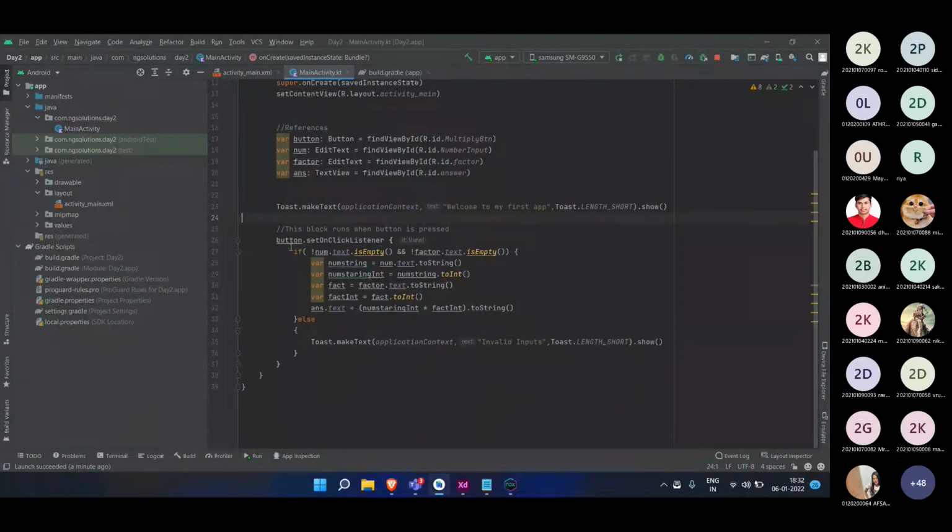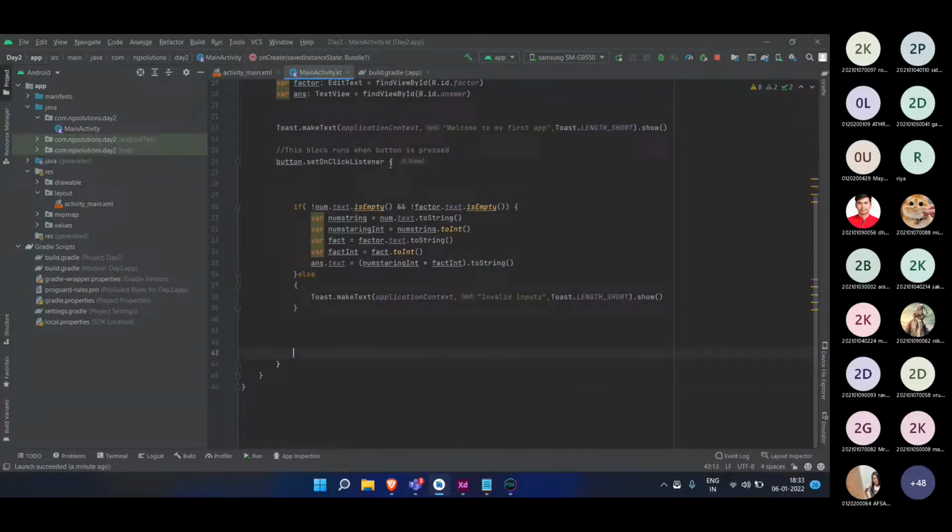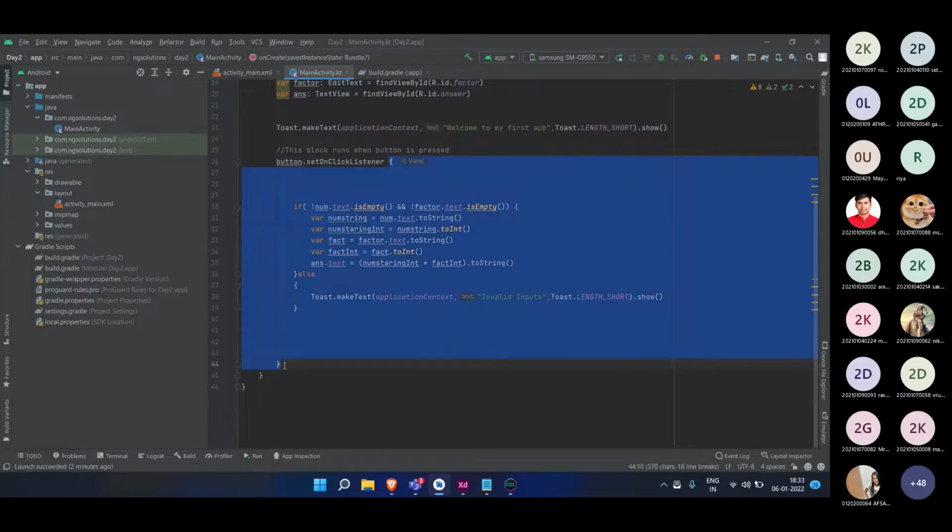Here you can see there is a big code written inside this block. After this button is pressed, let me give some spaces so you can get a clearer idea. The things written inside this are executed only once when the button is pressed. We want this code to be executed again and again, and this is a slightly bigger code.